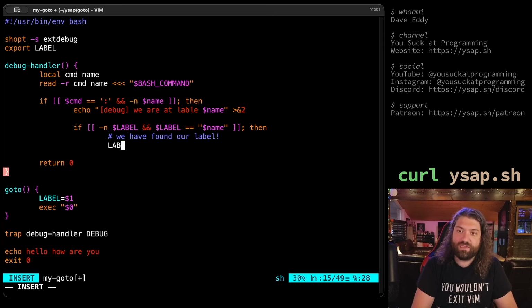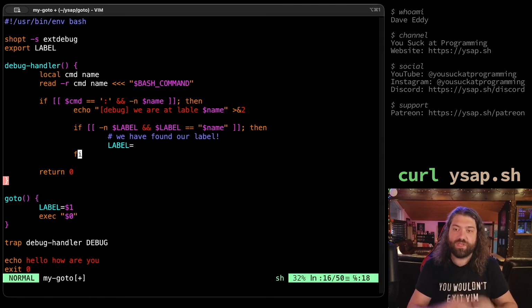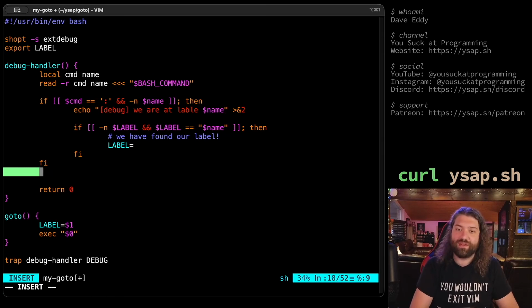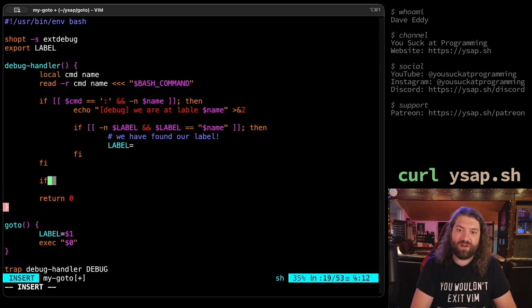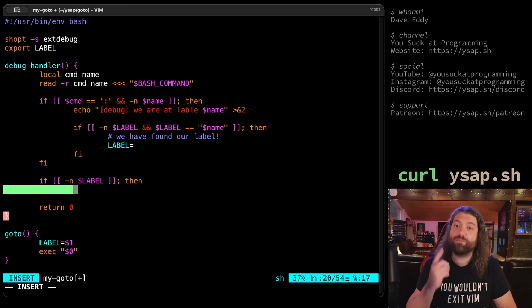Then we can set label equal to nothing. Let me think. Yeah, okay. I'm getting there. This is weird. I have to think out of order. GOTOs are so weird. Because now if we're down here, if label is set still, that means we have not found it yet. We need to keep going.